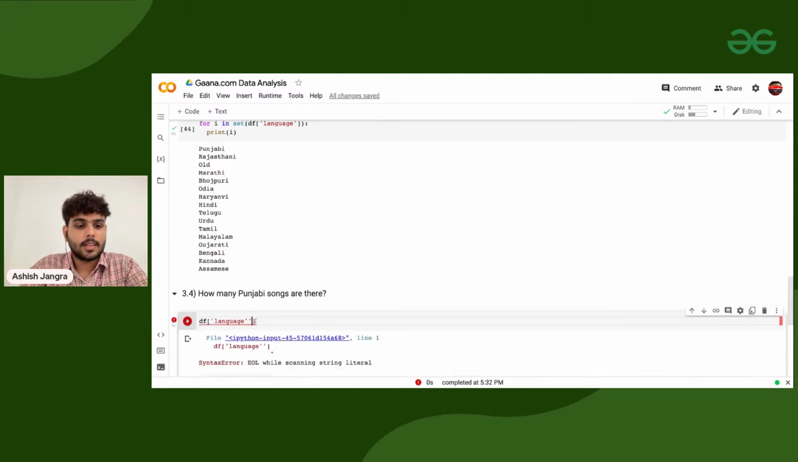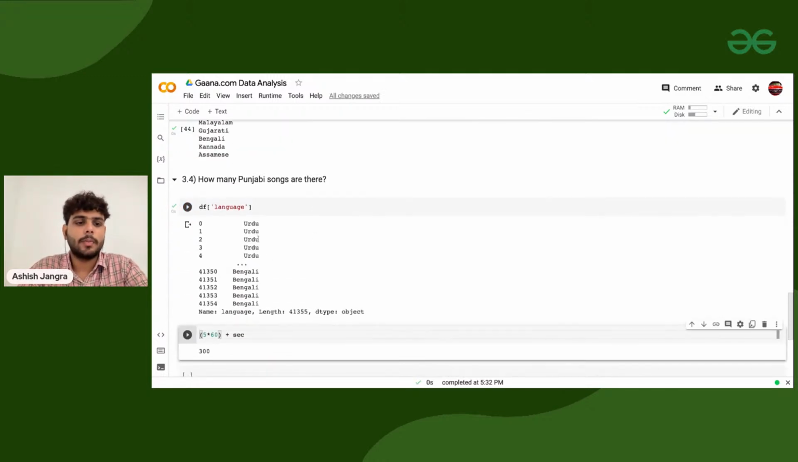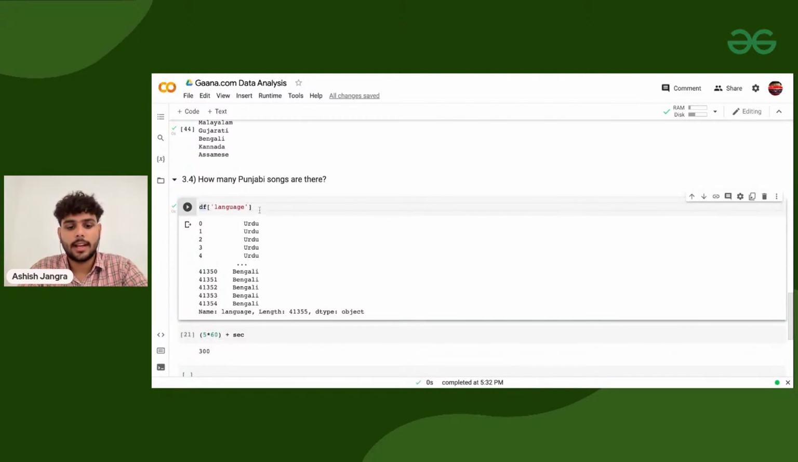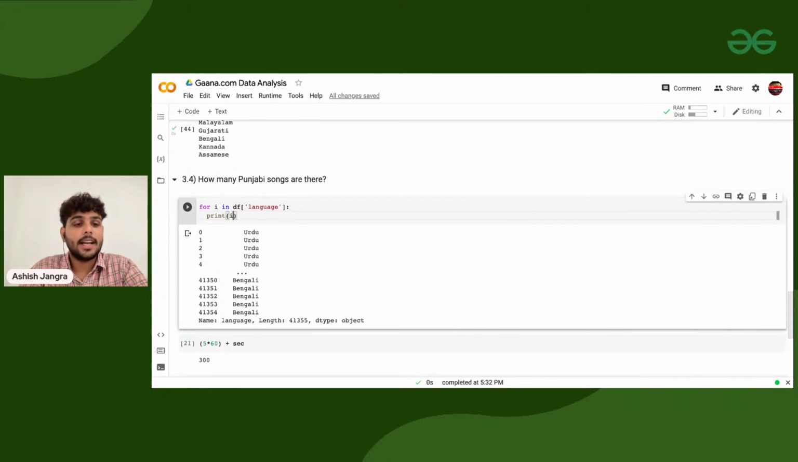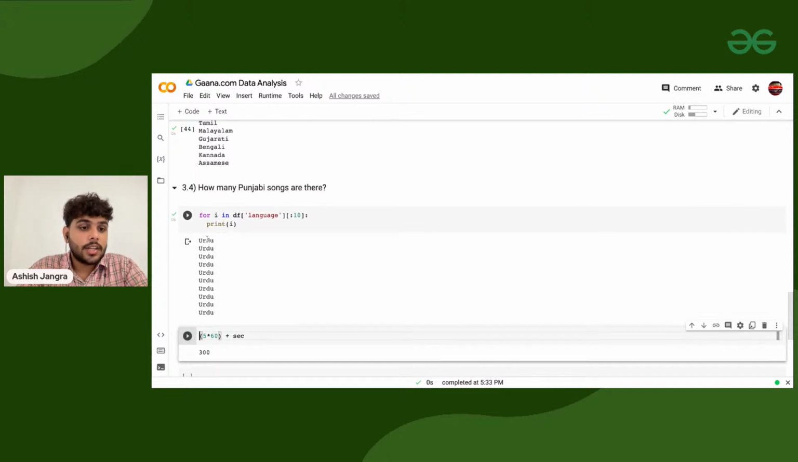execute it. So these are all the languages we have: Urdu, Bengali, Hindi, English, whatever languages we have. Now I'll go through all of them. For i in df of language, if I'm printing i, it will print all of them one by one. So let me print only 10 of them. Okay, so this is a string.